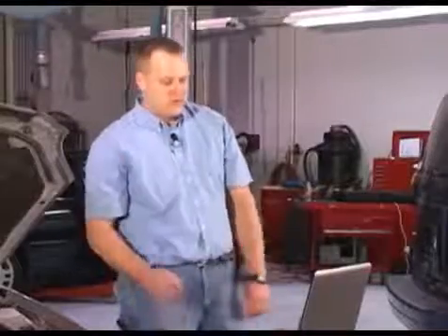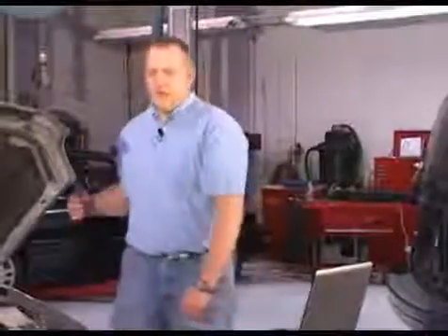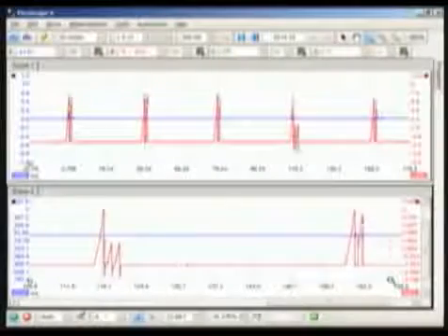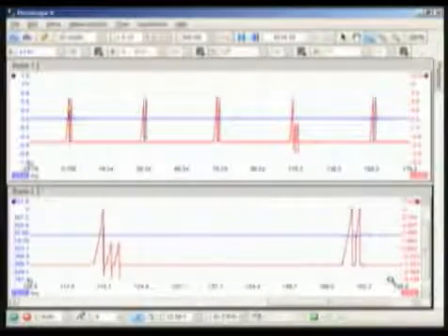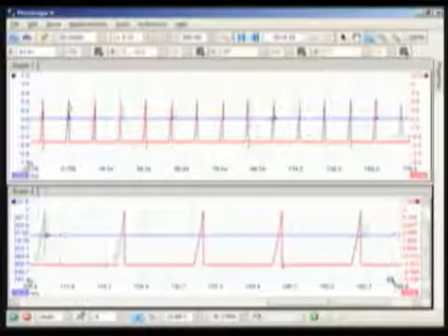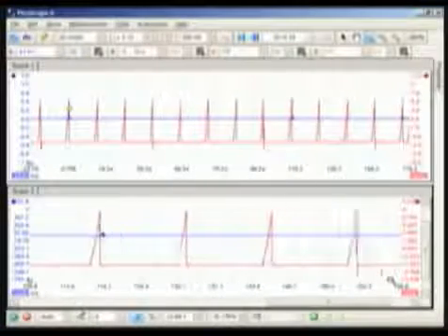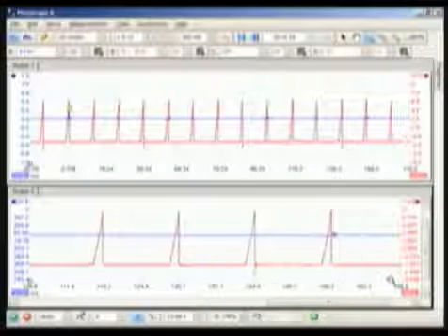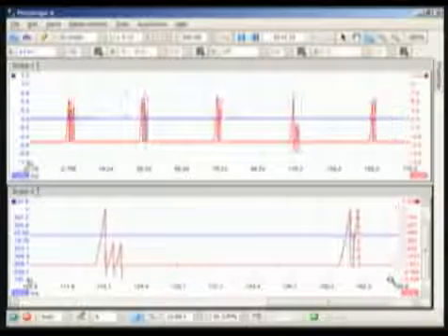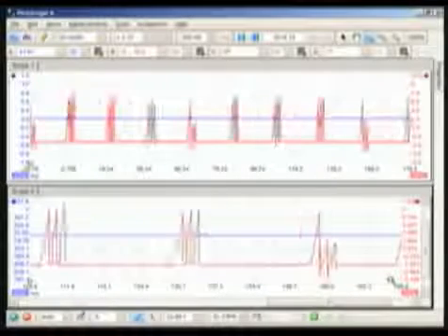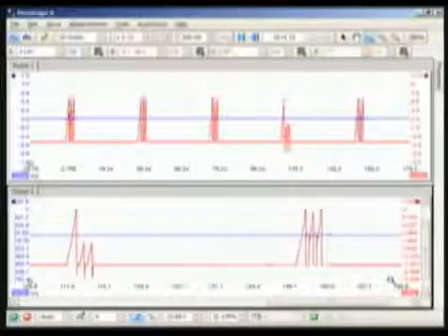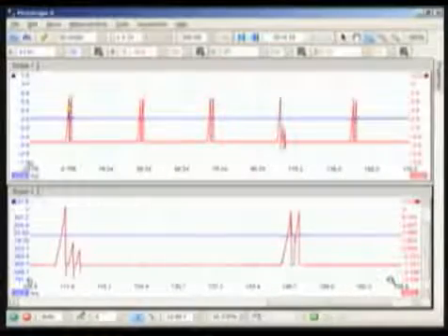Now, just for interest, let's look at elevated RPMs and see the elimination of the triple strike. I'm bringing the RPMs up. There, as we get above 1600 RPMs, I'm around 2500 right now. Let's bring it back down a little bit. Notice how we lost that triple strike ignition. However, you still see the tail indicated in the lab scope pattern, letting us know there's definitely an issue with number 2 cylinder.